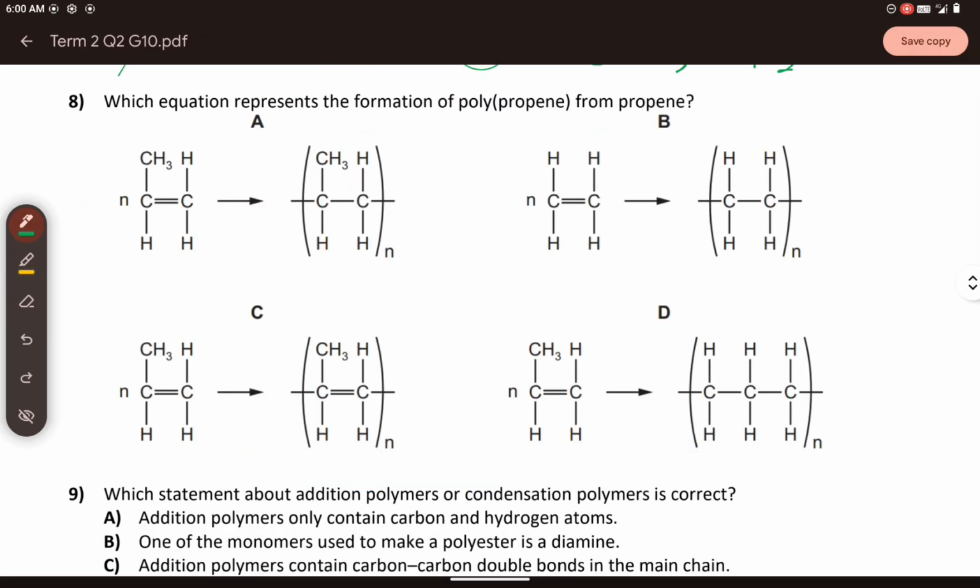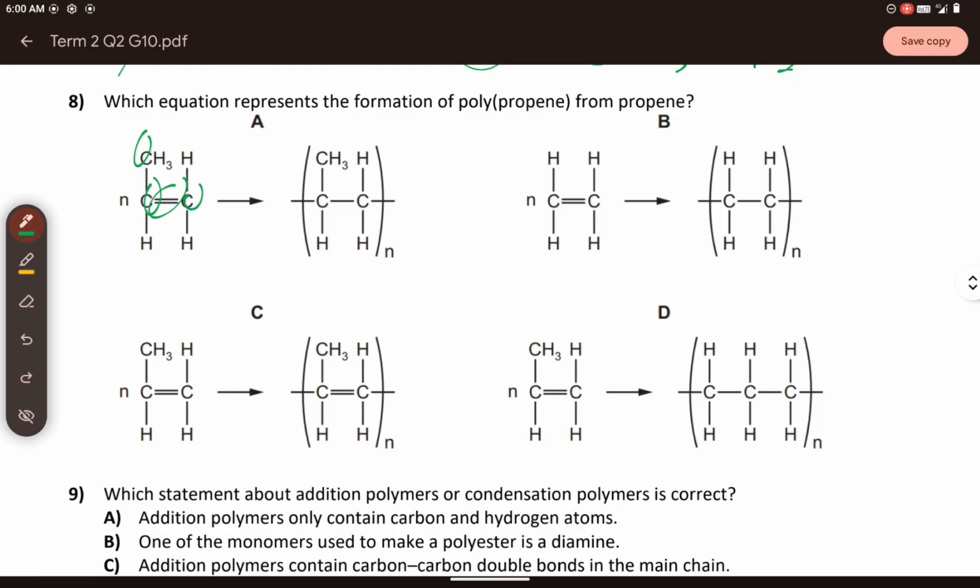Which equation represents the formation of polypropene from propene? So again, formation of polypropene from propene. You all know that propene has a double bond, right? So polypropene means you have three carbons in that answer, correct? So the monomer must have three carbons and one double bond. You have three carbons here: one, two, three, and then the double bond. All of that applies to A, B, C, and D, right?